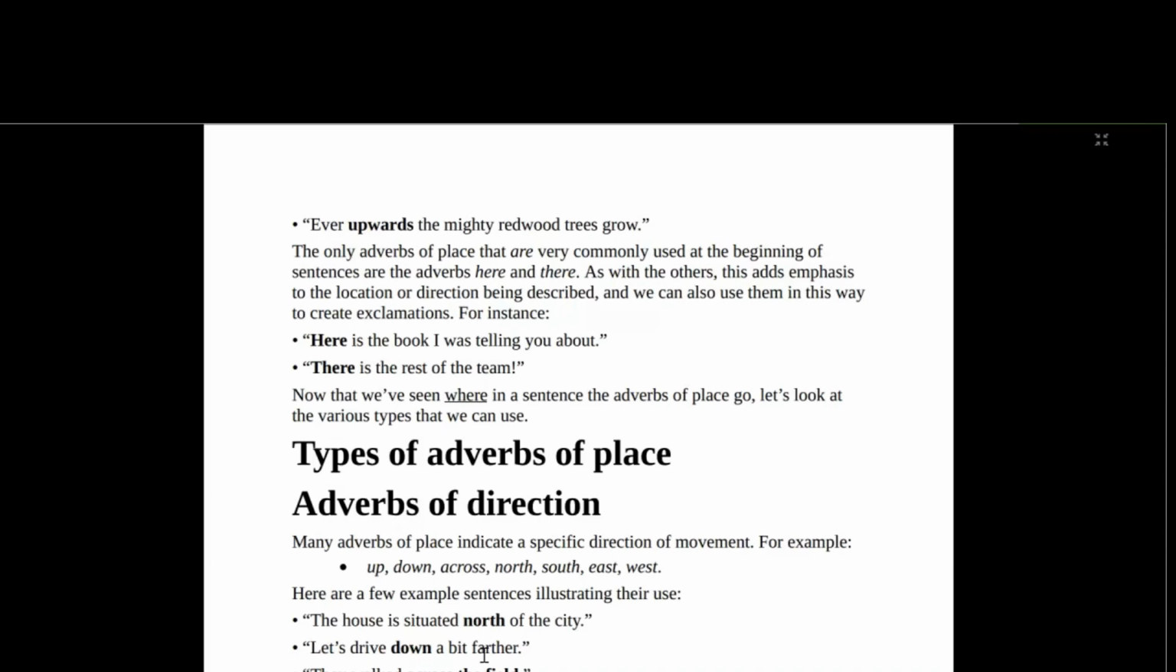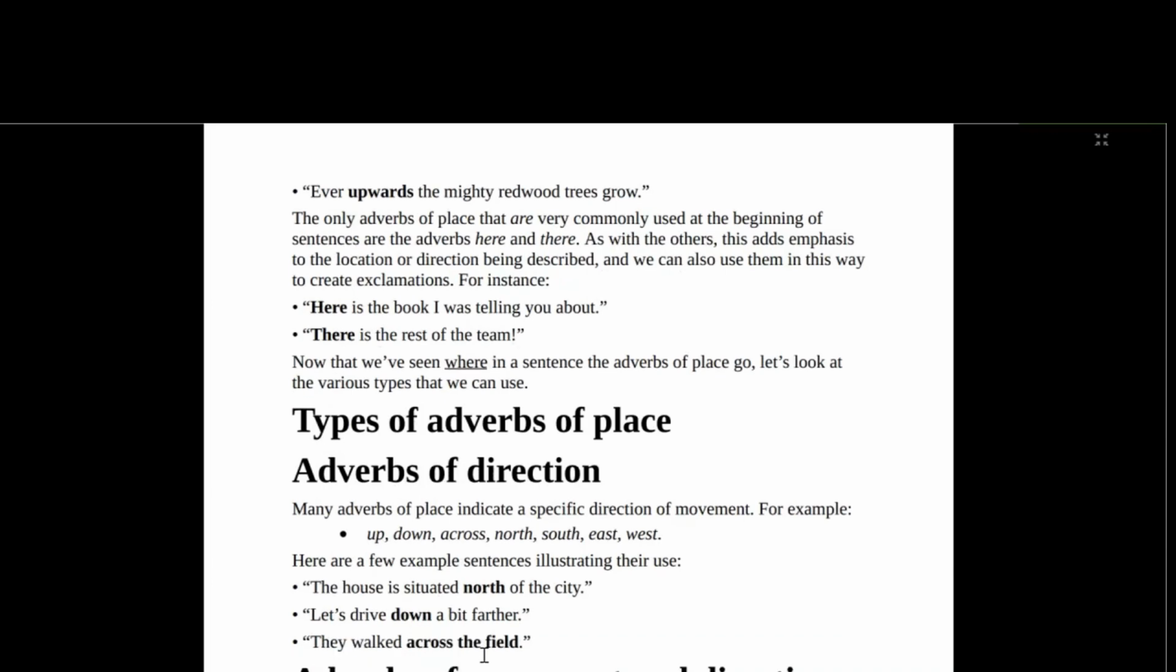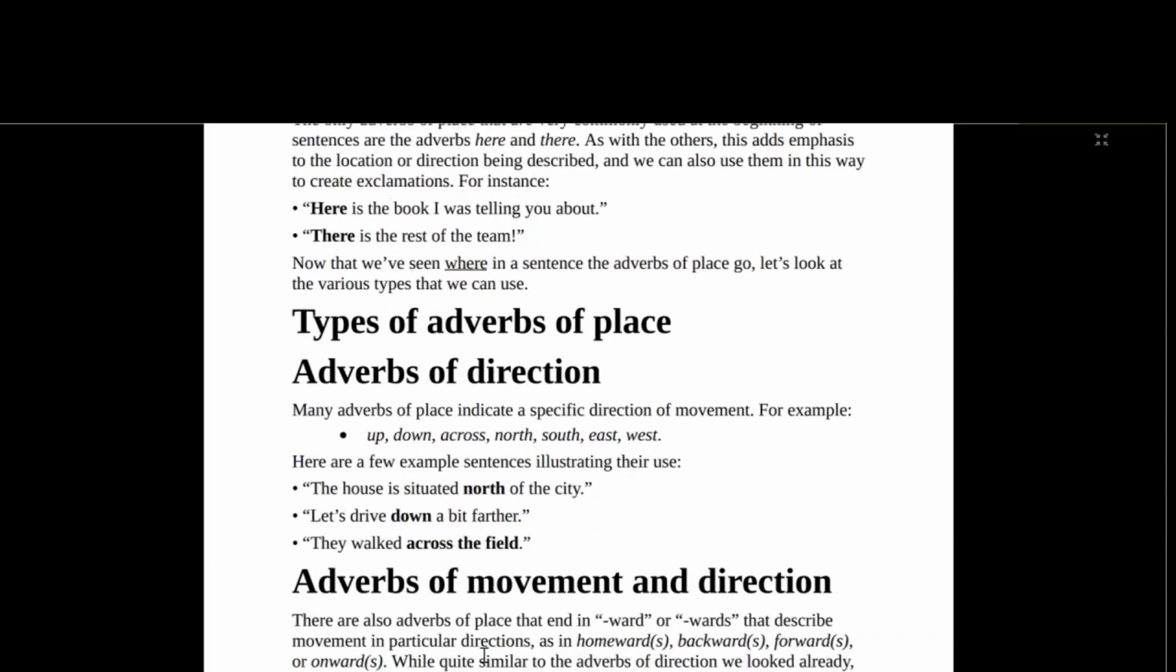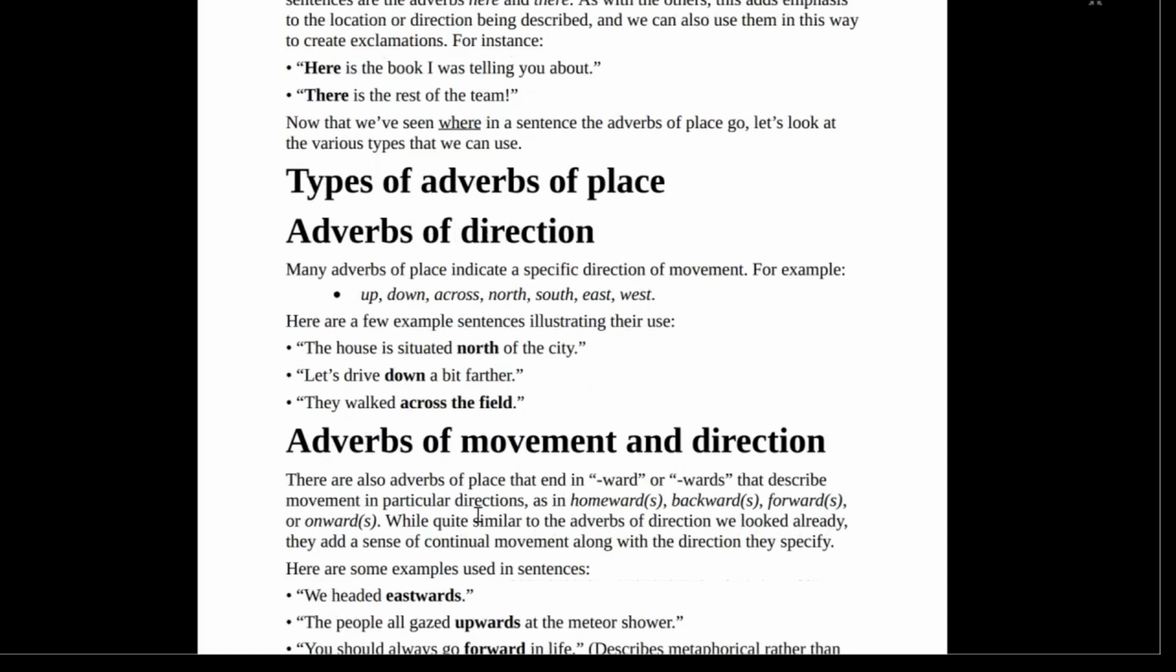Now that we've seen where in a sentence the adverb of place can go, let's talk about the various types of adverbs of place that we have. The first one is adverbs of direction. Many adverbs of place indicate specific direction of movement. They include up, down, across, north, south, east, west. Here are a few sentence examples. The house is situated north of the city.